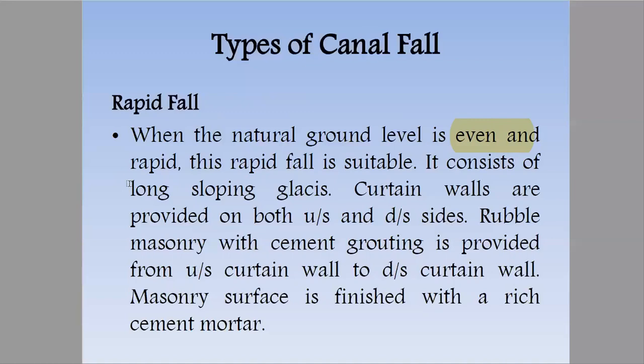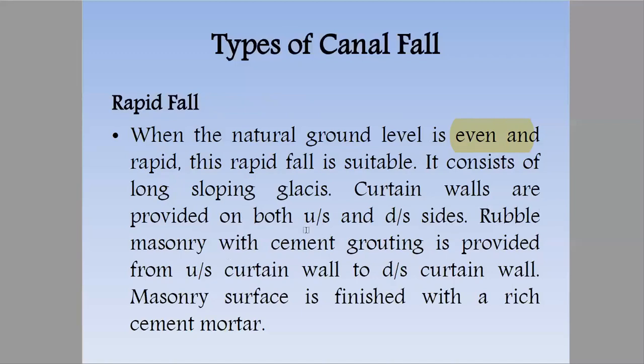While classifying the falls, you have to keep in mind the location or requirements of that canal. You should know which kind of canal is required for which type of ground surfaces. This is possible only when the ground level is even and rapid and there is a long sloping glacis. We'll provide curtain walls on both upstream and downstream sides.